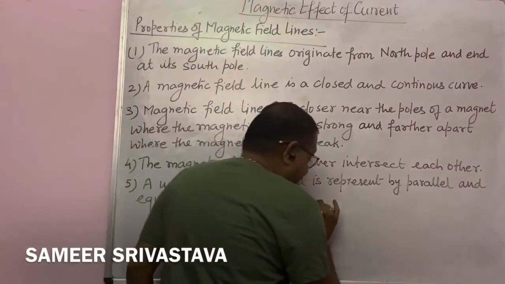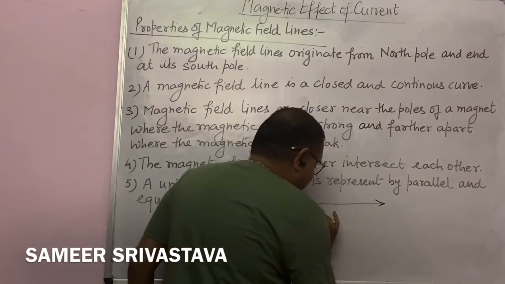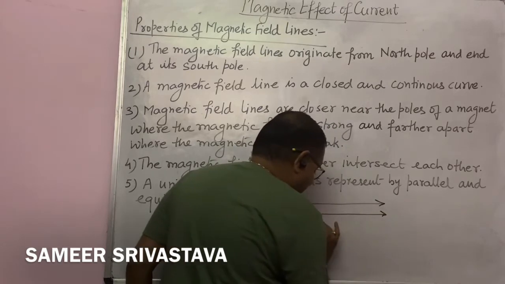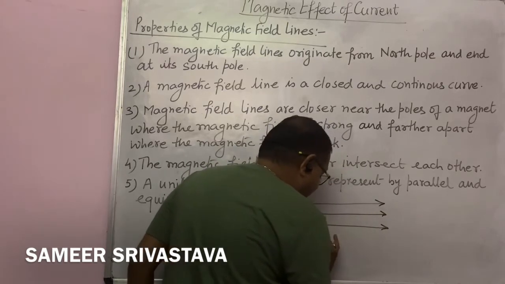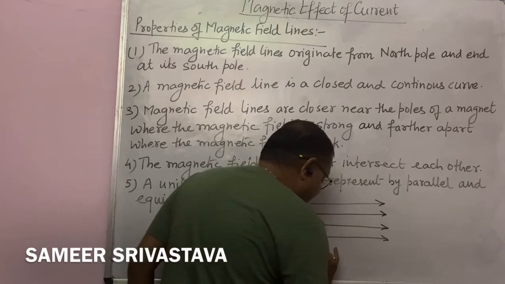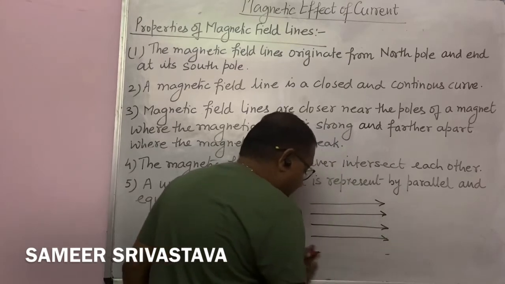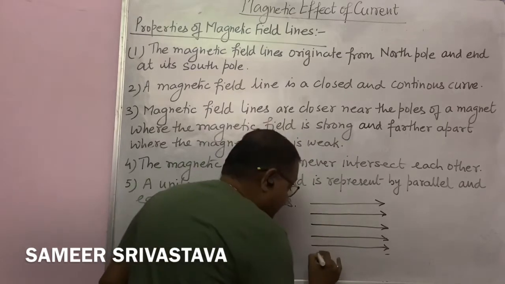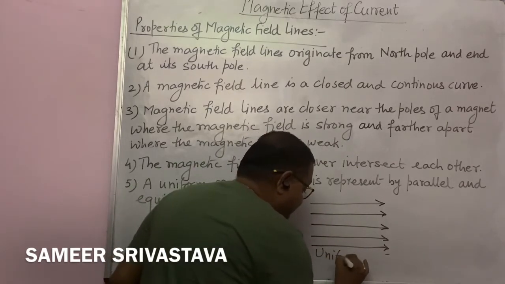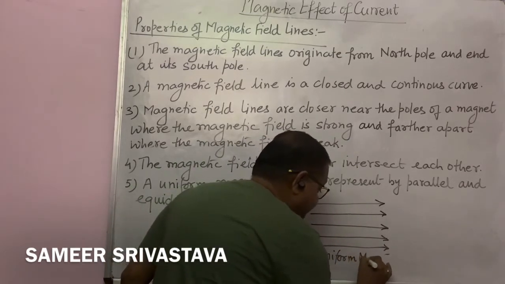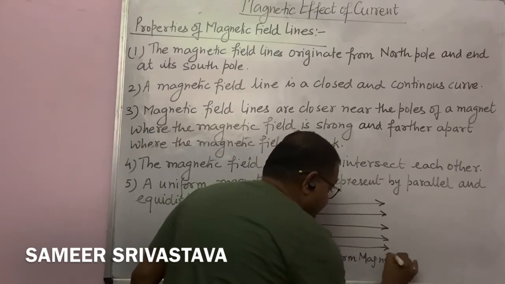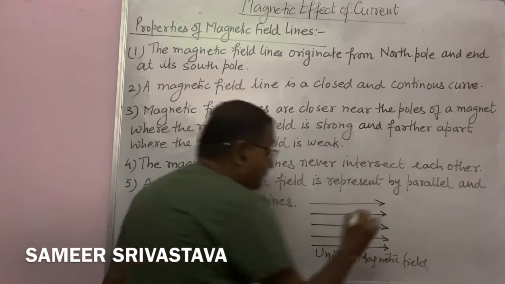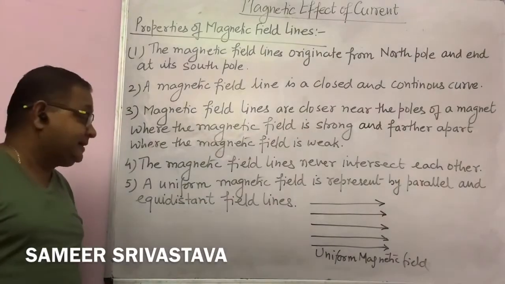They are equidistant as well as parallel to each other. So for a uniform magnetic field, we represent the lines like this.